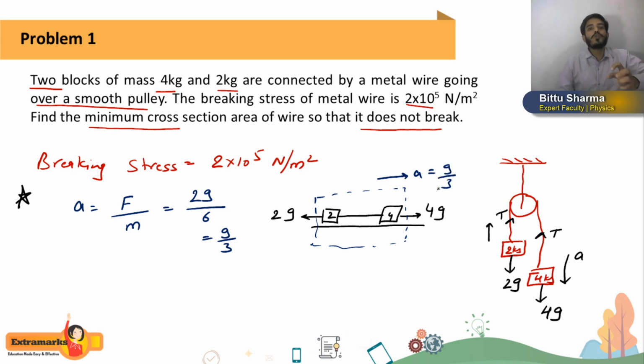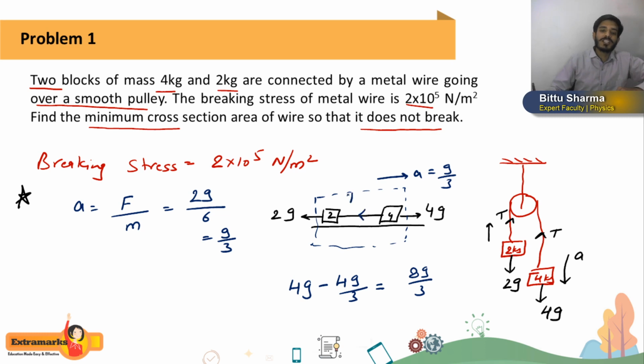So how much force will it consume? The force consumed by this 4 kg mass is m into a, where mass is 4 and acceleration is g by 3, means 4 into g by 3. So net force acting on this 4 kg mass is 4g minus the consumed force, 4 into g by 3. The remaining force will be 4 threes are 12 minus 4, it will be 8g by 3. Means the value of tension we can easily calculate as 8g by 3 without writing any equation. So this is a short trick which I want to tell you students.